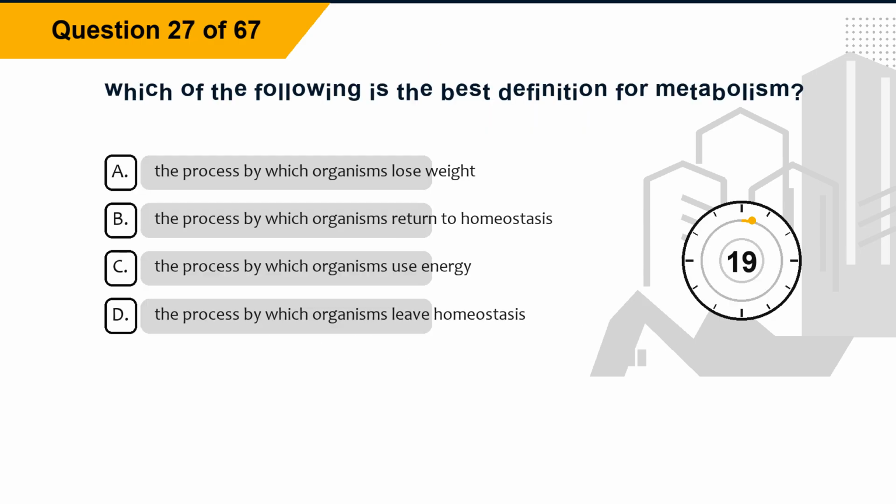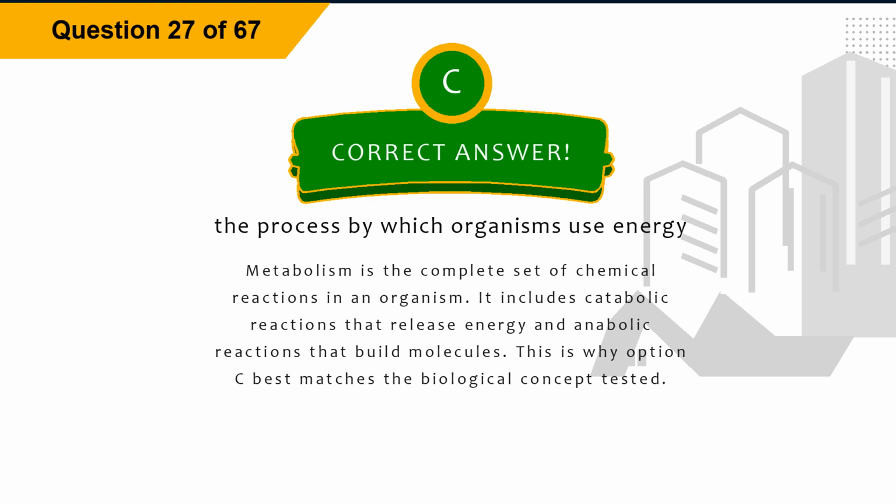Question 27. Which of the following is the best definition for metabolism? Option A, the process by which organisms lose weight. Option B, the process by which organisms return to homeostasis. Option C, the process by which organisms use energy. Option D, the process by which organisms leave homeostasis. The correct answer is option C, the process by which organisms use energy.